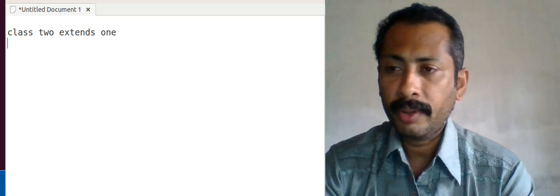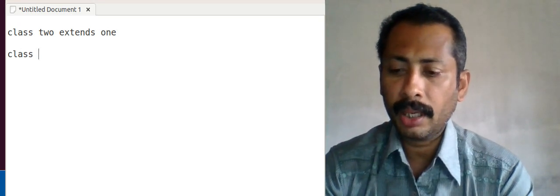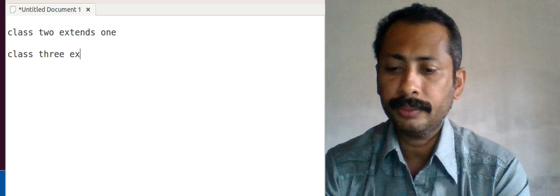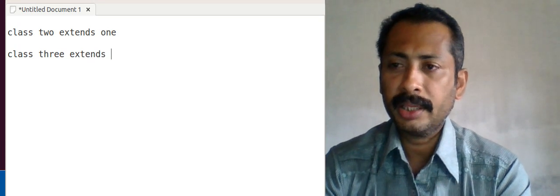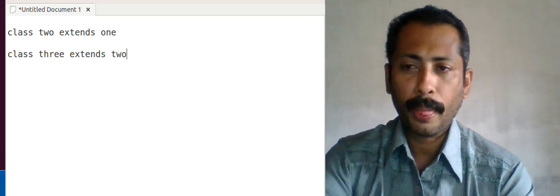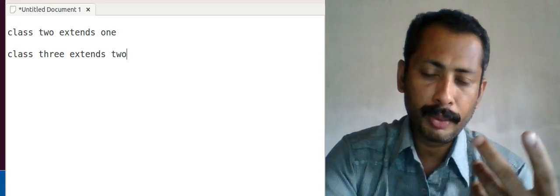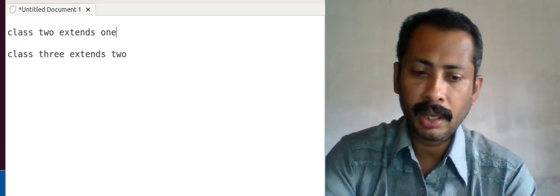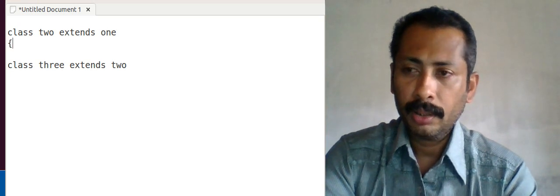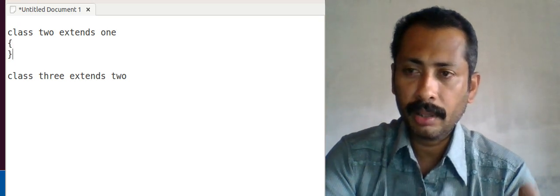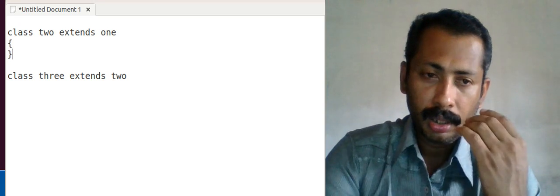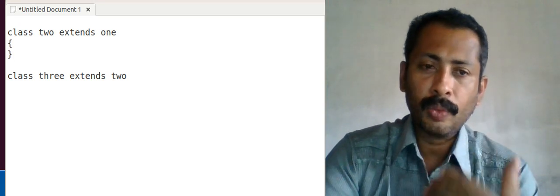And after that, if I am giving class 3 extends 2. So while programming, if I am using these two syntaxes, one is class 2 extends 1, so class 2 is derived from class 1.